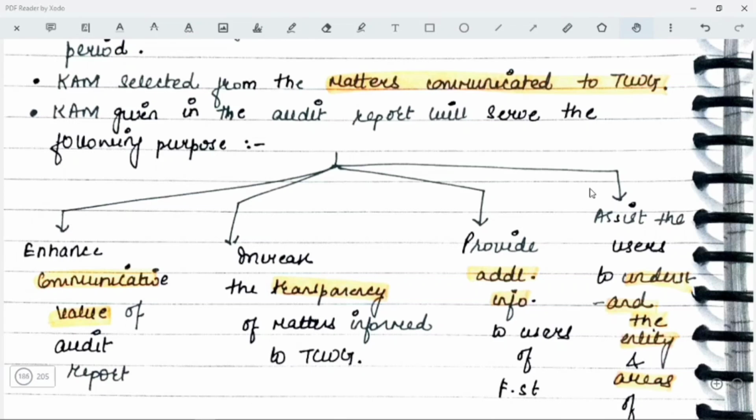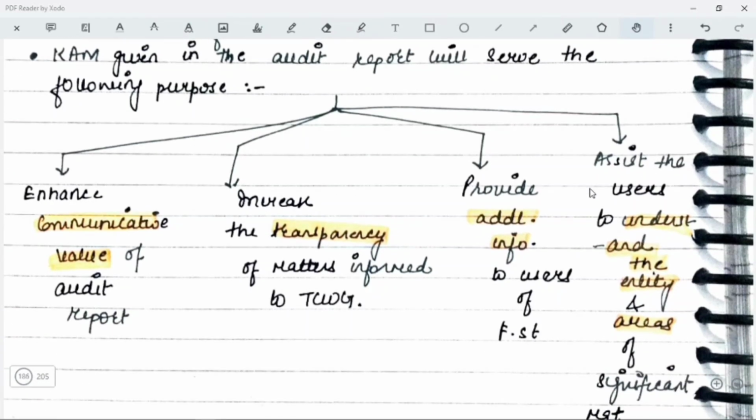Then we have key audit matter is given in the audit report. What will key audit matter do? The key audit matter which is given in the audit report will serve the following purpose. First of all, it is going to enhance the communicative value of the audit report. Secondly, it is going to increase the transparency of the matters which were informed to the TCWG. Thirdly, it is going to provide additional information to the users of financial statements.